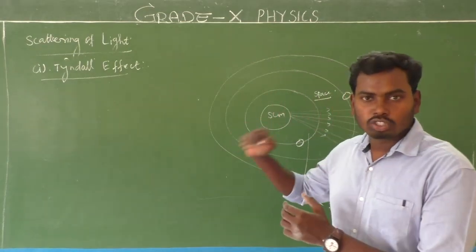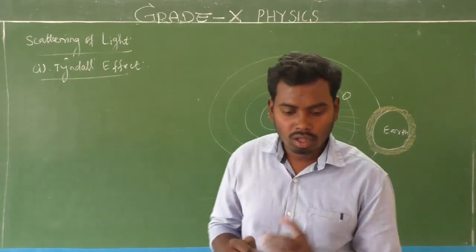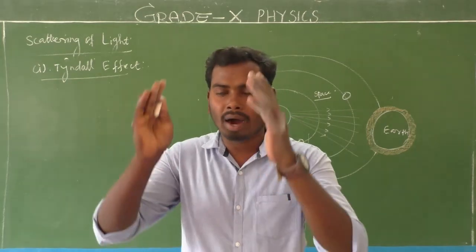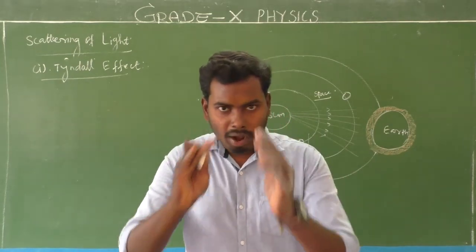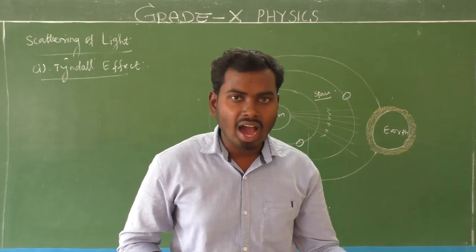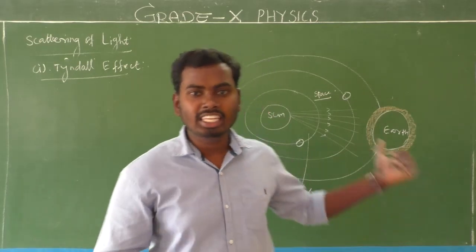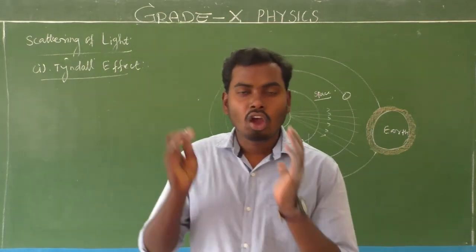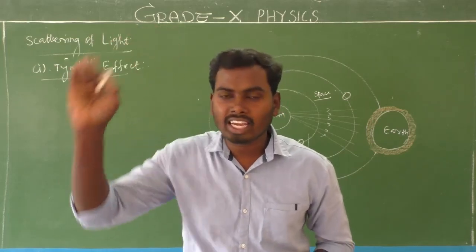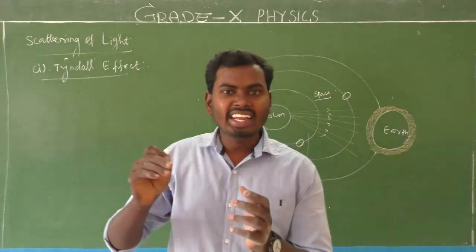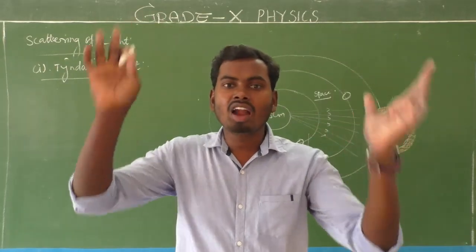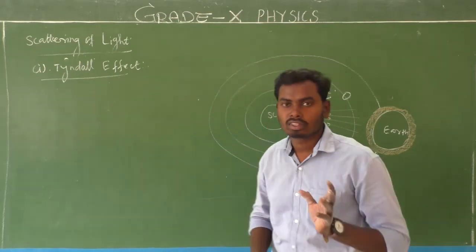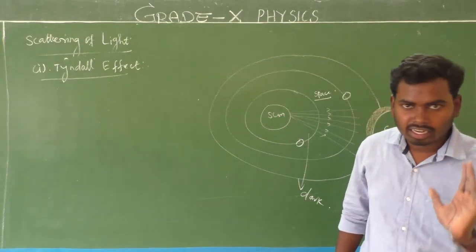So what is the conclusion here? Due to scattering of light, we can see the path of a light. If the scattering process is not there, we cannot see the path of light, like in space. Is it clear? It's very simple. Then what is scattering, sir? When a beam of light falls on the spherical particles present in the atmosphere, the light gets scattered. Light gets reflected in all directions, random directions. That phenomenon of light is called scattering of light. Is it clear? It's very, very simple.